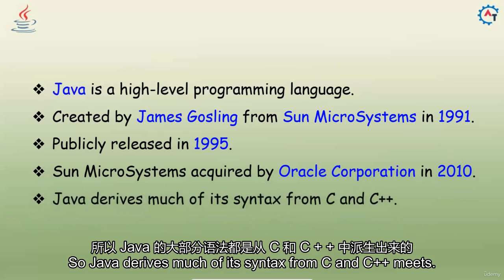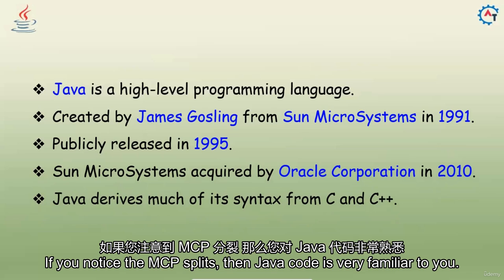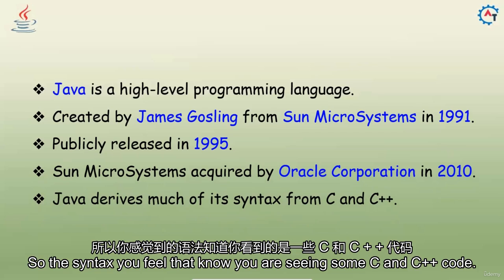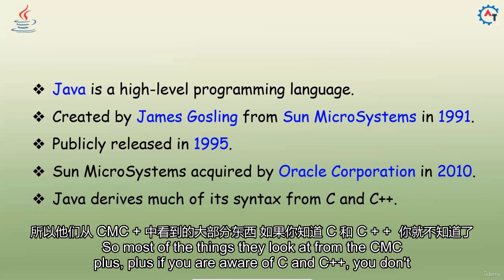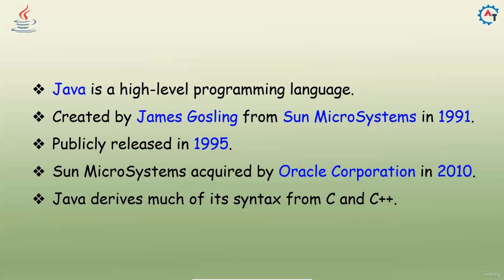Java derives much of its syntax from C and C++. Means if you know C and C++, then Java code is very familiar to you. You feel that you are seeing some C and C++ code. Most of the things they took from C and C++. If you are aware of C and C++, you don't feel much difficulty when you see the Java code.